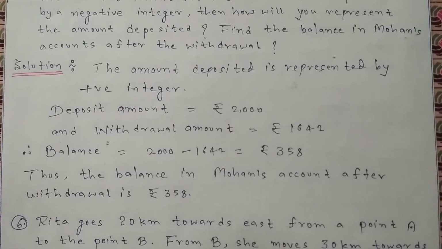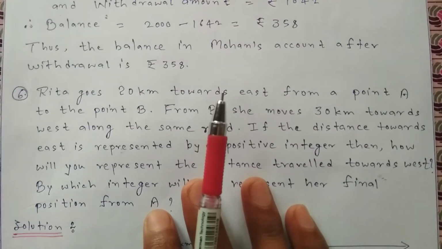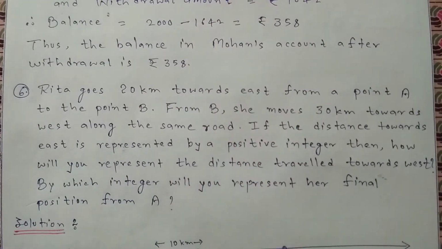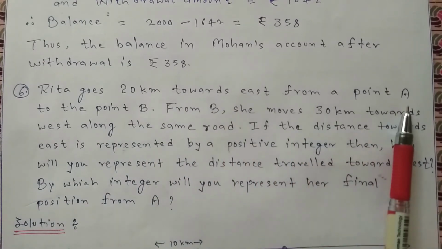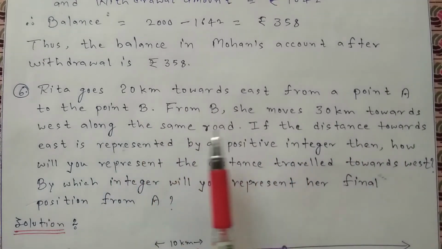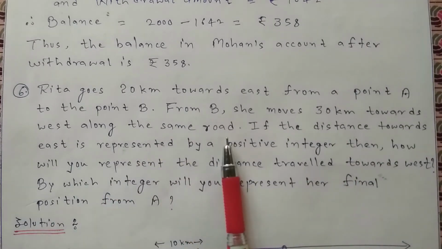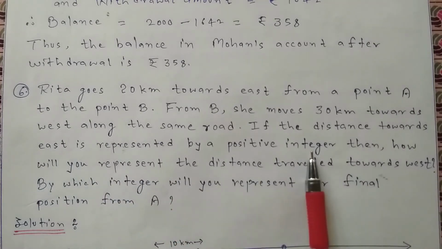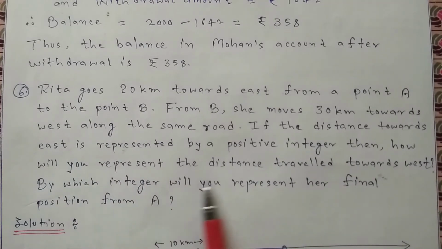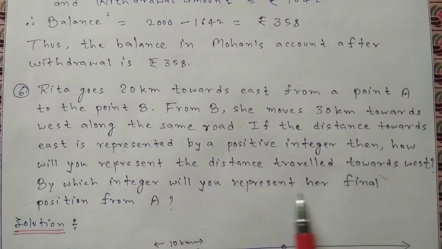So let's go to the next question of this exercise, and this is question number 6. Rita goes 20 km towards east from a point A to a point B. From B, she moves 30 km towards west along the same road. If the distance towards east is represented by a positive integer, then how will you represent the distance traveled towards west? By which integer will you represent her final position from A?